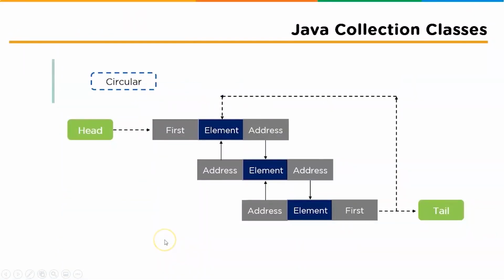And now let's check out the third type of linked list, which is the circular linked list. There are similarities between the previous linked lists and the circular linked list. The circular linked list becomes circular based on the last address location. This address location points back to the first element again. So this is how it becomes a circular linked list. To understand this in a much better way, let's check out an example.